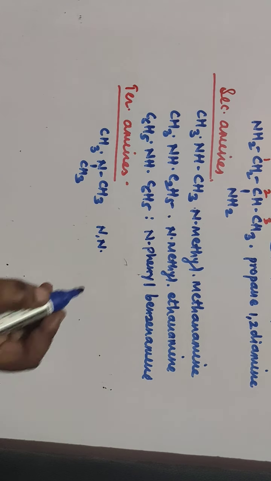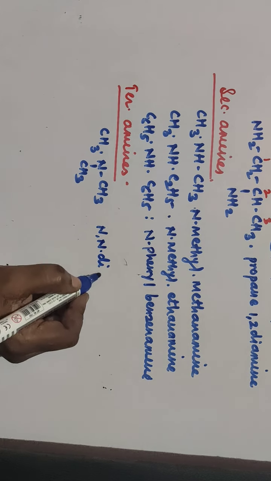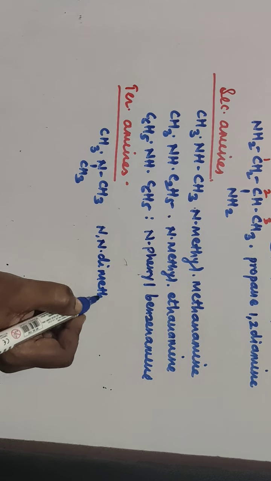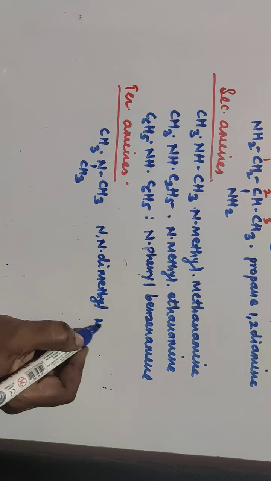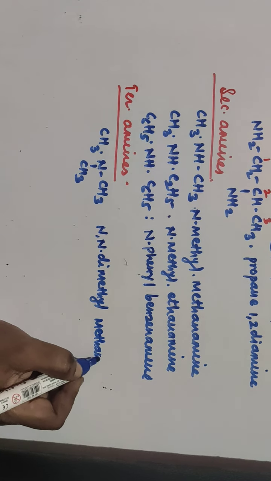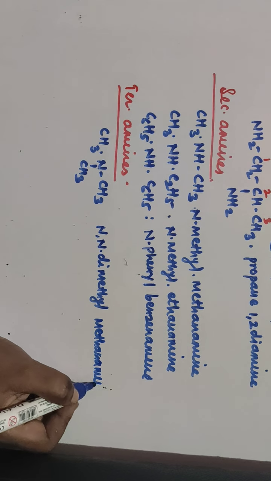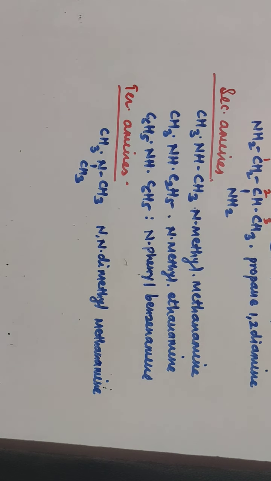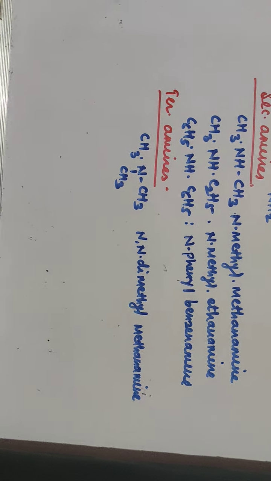Two same groups are there, so use the prefix di: N,N-dimethyl methenamine.